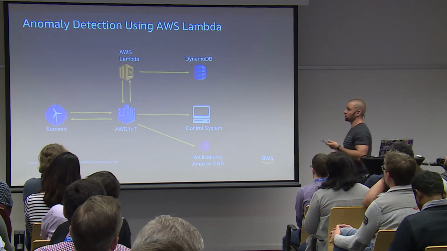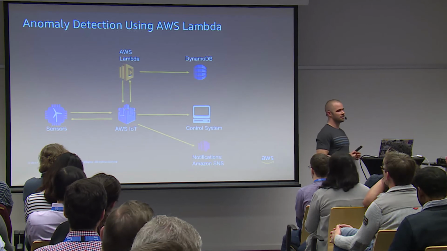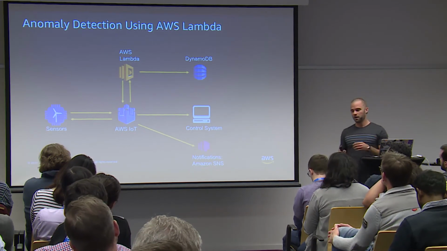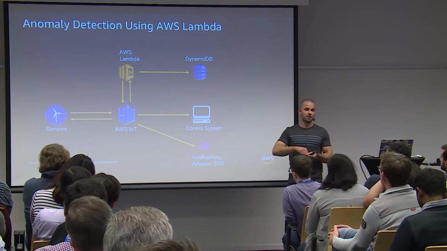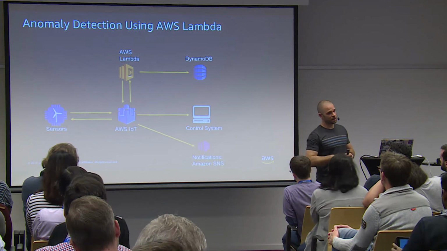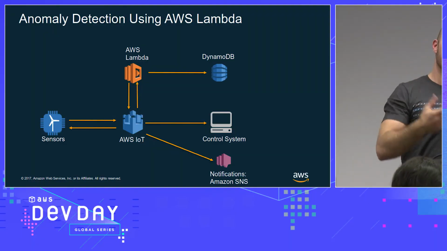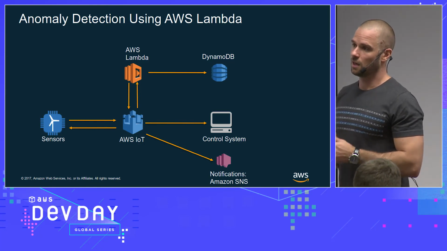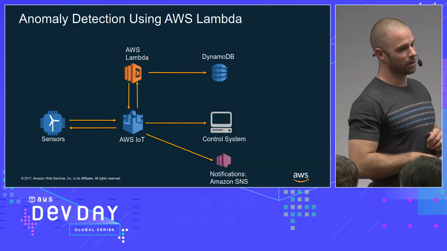One of those is, for example, anomaly detection. And this is a classic example of using Lambda to do machine learning on data that is coming in real time. Imagine you have a sensor that is monitoring, for example, the vibration of a particular engine. If you have a change in the vibration pattern, this is the kind of thing you want to detect and notify people of. And this is the pattern that is used for that.